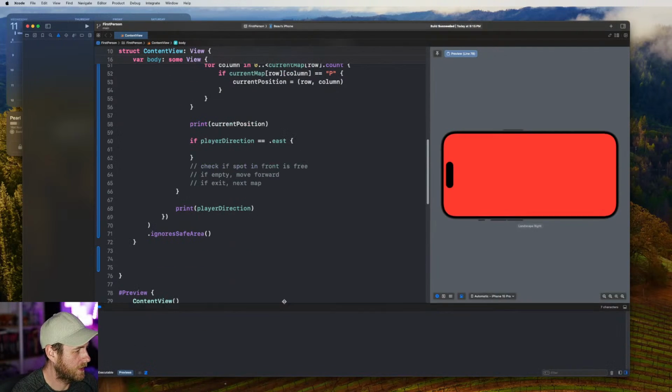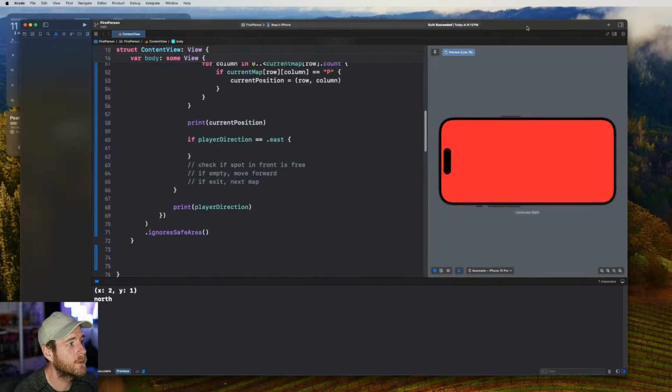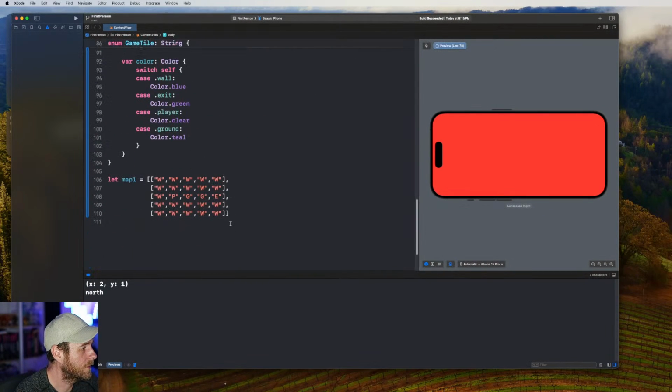Okay, so let's check out our print down here. Let's clear that, and then we'll just go forward. We got 2. We got 1. 2 and 1. So we're on our map, 2 across. Oh, yeah. Okay, so X is incorrect. So we have to flip these, right? Because we need to go across.